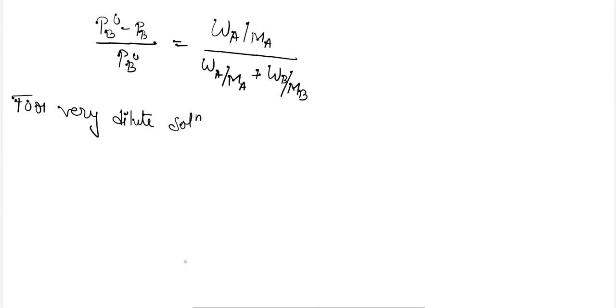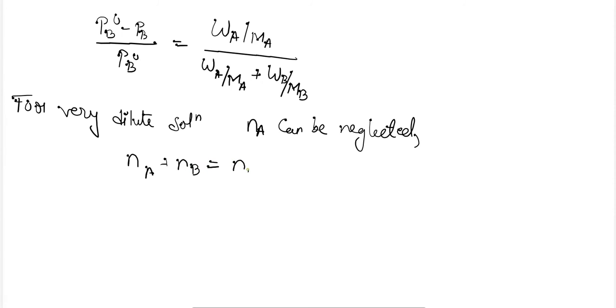So here we can neglect NA in the denominator, because it has a very low concentration as compared to the solvent. Hence the relation can become NA plus NB equals NB.